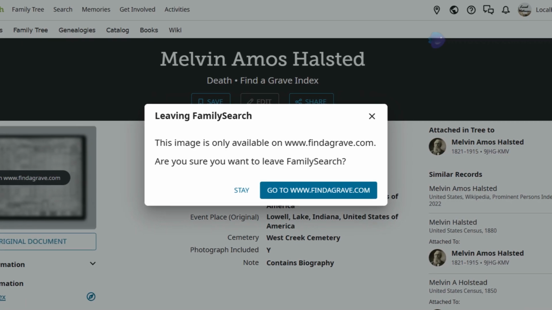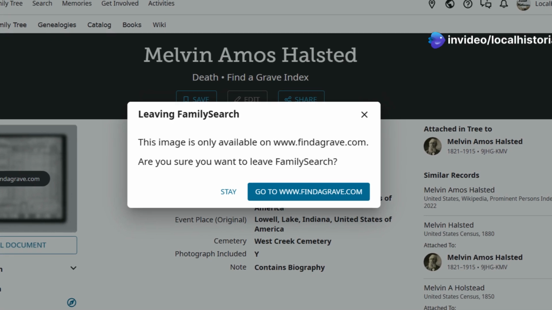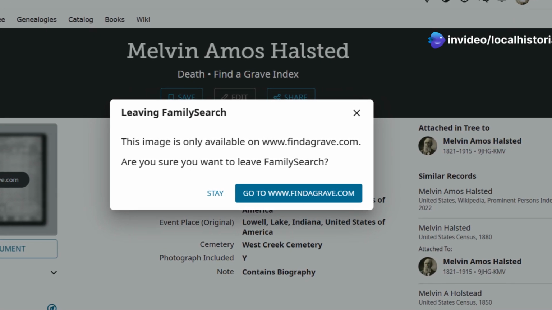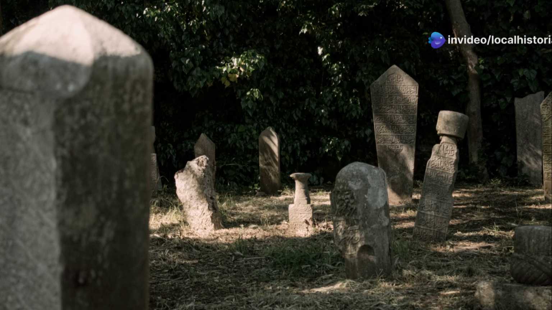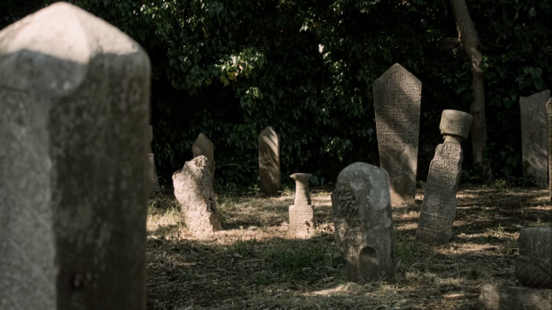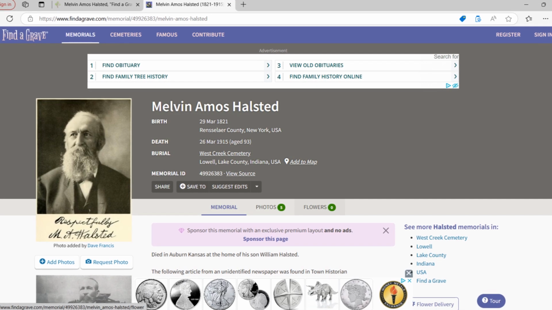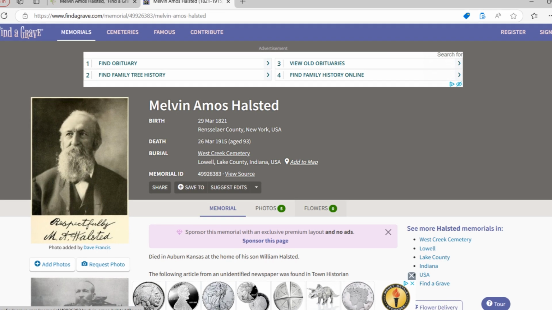Find a Grave is also a great free resource that has been built by volunteers to collect cemetery and burial records. Fantastic site that you can use independently of Family Search. Let's see what they have on Mr. Halsted. Perfect. Look at that.